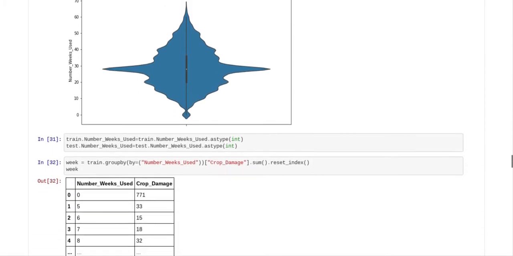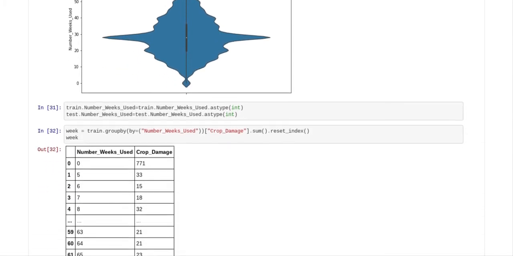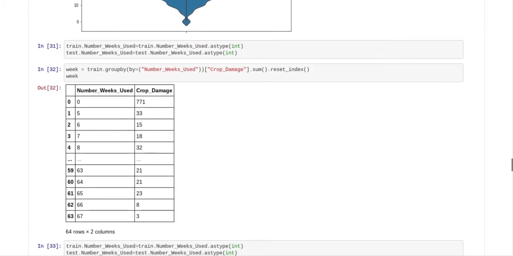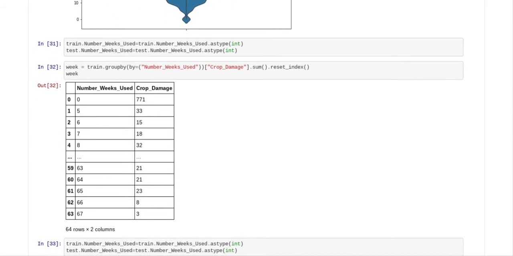And what we did was we converted this to an integer, because that's what the algorithm wants to see. The algorithm wants to see integers. It doesn't want to see strings, and it doesn't want to see floats. It just wants to see integers. And so we did a group by of the number of weeks used, and you can see that there were actually 64 different answers.